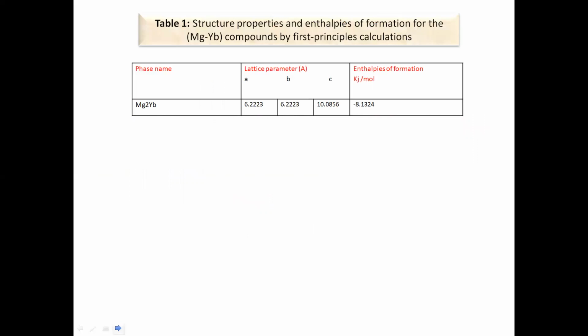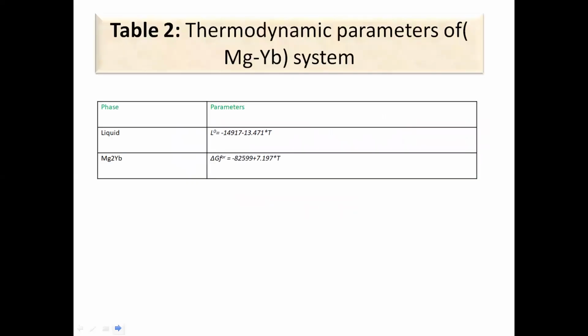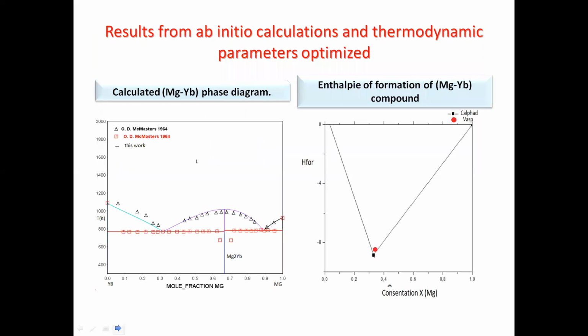I have two tables. The first one presents the structure properties of magnesium-ytterbium and the enthalpy of formation of the compound Mg2Yb. And the second one presents the enthalpies of liquid phase and compound phase Mg2Yb. This results from ab initio calculation and thermodynamic parameters optimized.